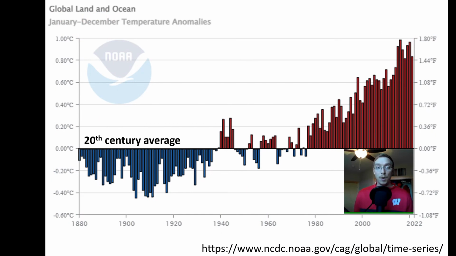But here we can see it. So here is our 20th century average. The 0 degrees C number is our 20th century average. And here we can see temperature anomalies from 1880 through 2022. So these are global land and ocean anomalies from January to December. And we can see right around the 1950s, there's a pretty severe pivot point. We'll dive into what some of those drivers are in future videos, but there's also a link at the bottom to a NOAA Global Time Series page to show where this data actually came from, if you want to toy around with it and look for yourself.